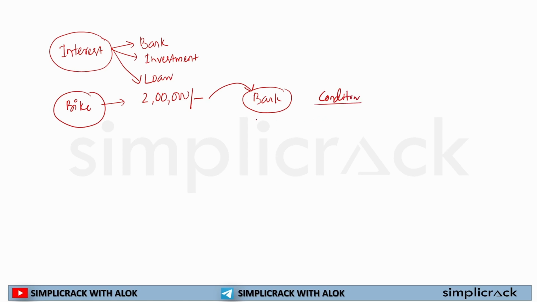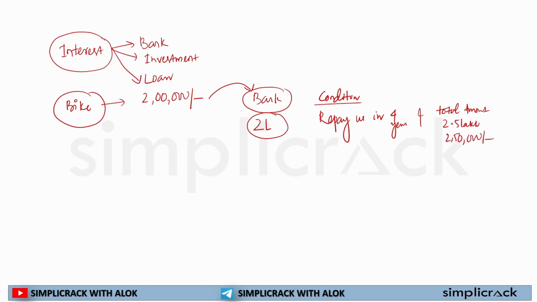What is the condition? If we pay you 2 lakh rupees, and you get 2 lakh rupees from us, you have to repay us in 4 years, and you have to pay a total amount of 2.5 lakh rupees, that is 2 lakh 50,000 rupees.